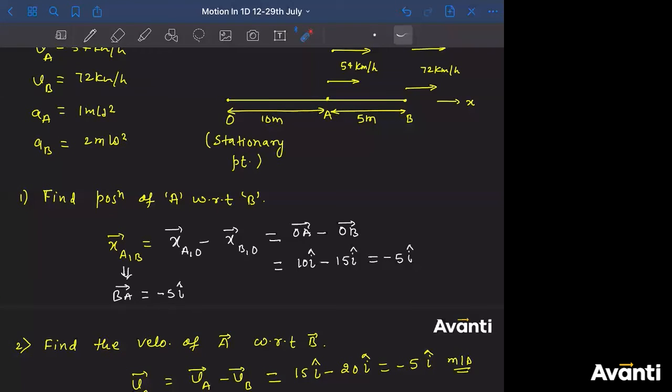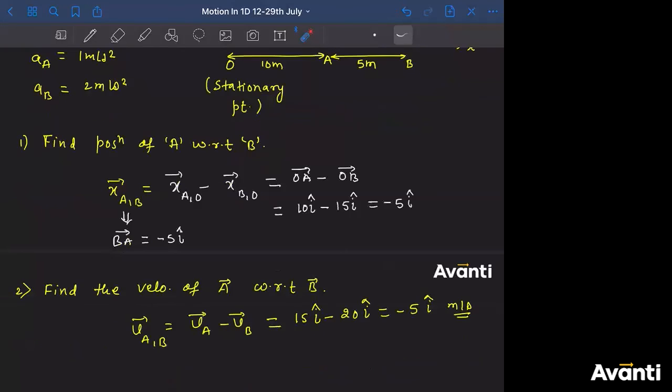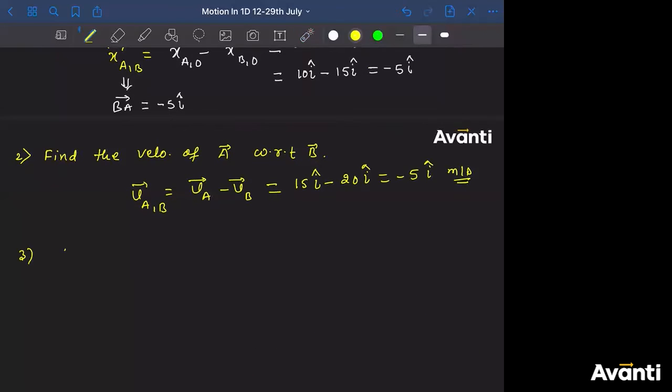ठीक है? कभी-कभी questions पूछा जाता है, and sometimes these data will be given to you in the question. You have to find out what does that mean. All right? ठीक है. So now let me ask you, what is the acceleration of A with respect to B? Tell me what will be the answer. I think you know how to do it.